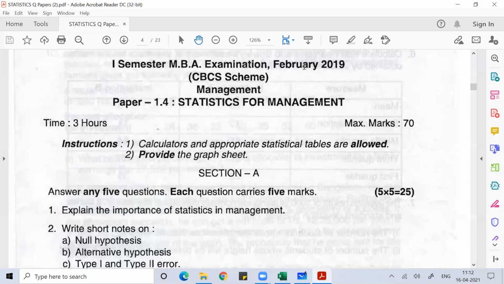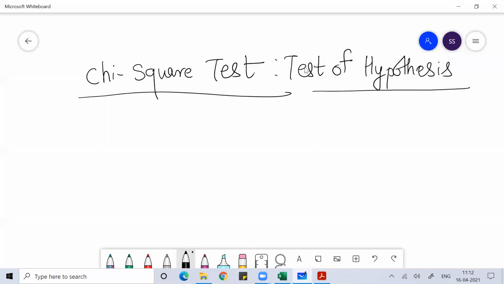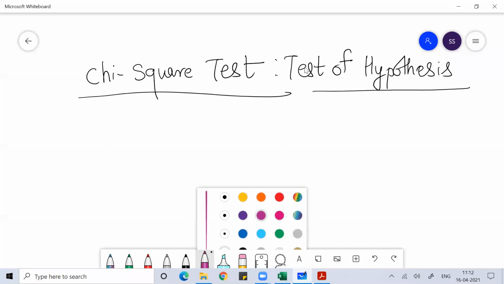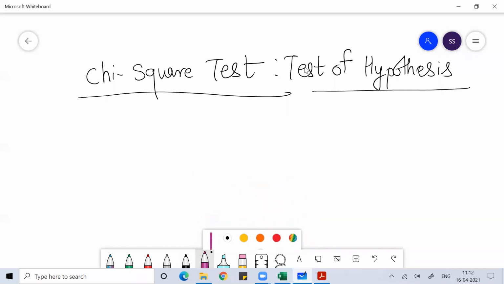Whether I talk about ANOVA, or chi-square test, which we're going to discuss today, or Z test, or t-test, everything is based on a concept called test of hypothesis. So what we are doing here is talking about test of hypothesis.